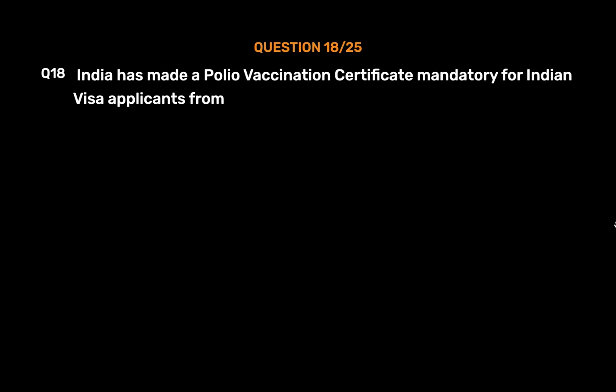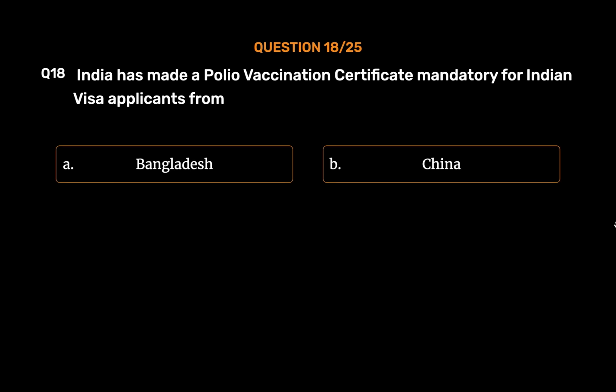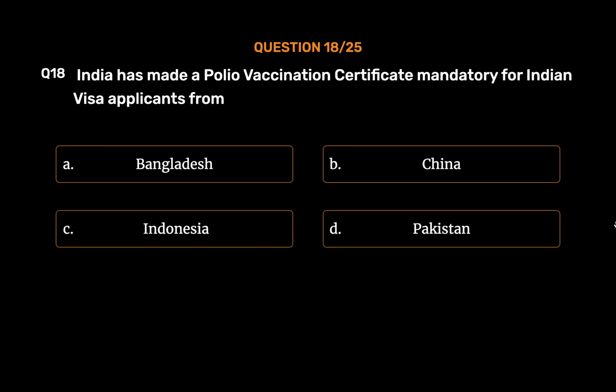Question number 18. India has made a polio vaccination certificate mandatory for Indian visa applicants from: Option A. Bangladesh. Option B. China. Option C. Indonesia. Option D. Pakistan. The correct answer is Option D.